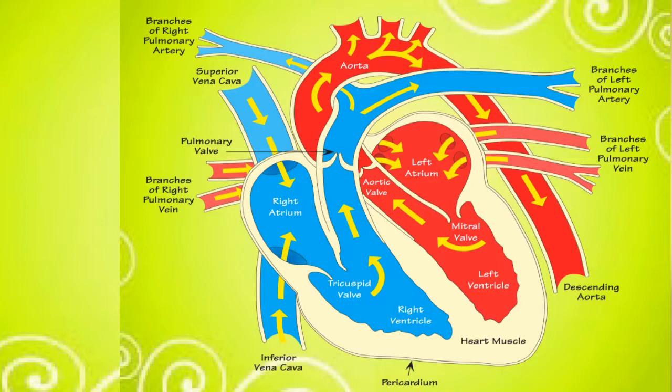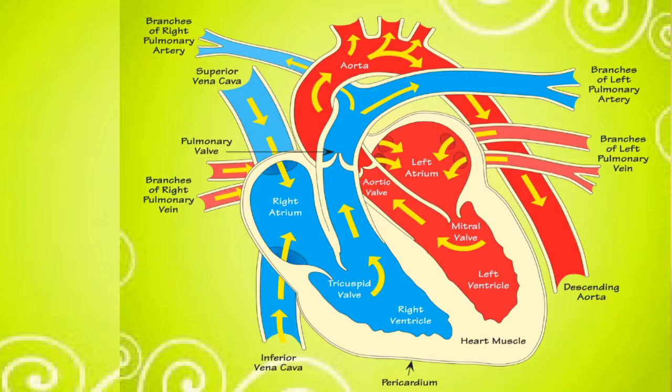First, see here branches of right pulmonary artery. Left side, see branches of left pulmonary artery. Then this red color, branches of left pulmonary vein. Then see right pulmonary artery.